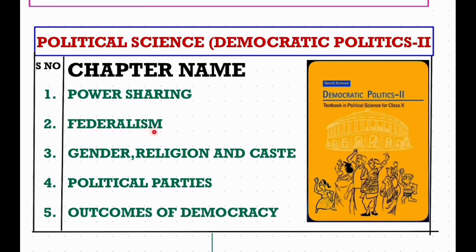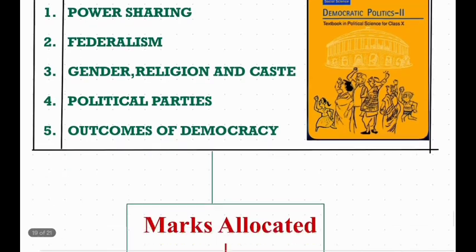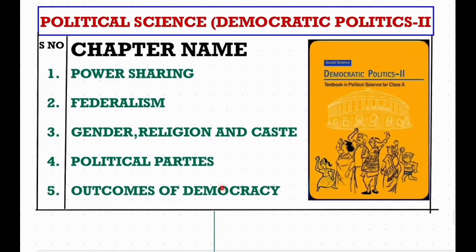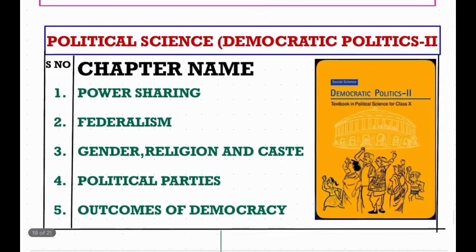So in our country India, how are we following this principle of federalism? Also we will see gender, religion and caste: what is the role of caste and religion in Indian politics? We will see all these things. Coming to political parties, what are political parties and what is their importance in democracy? The last chapter is outcomes of democracy: what benefit are we getting out of democracy? We'll discuss all these things in detail.